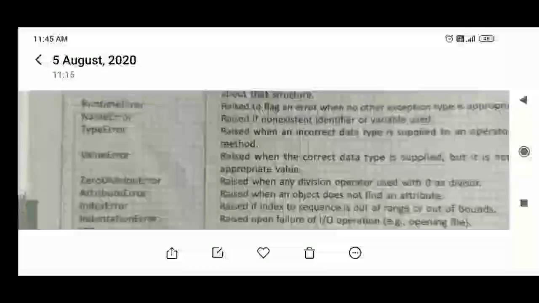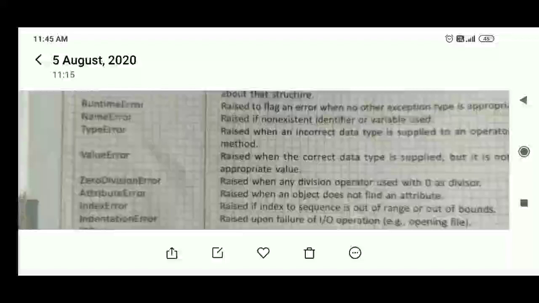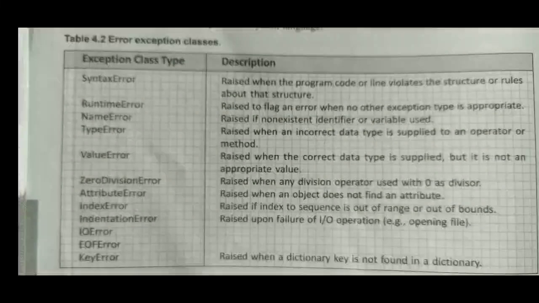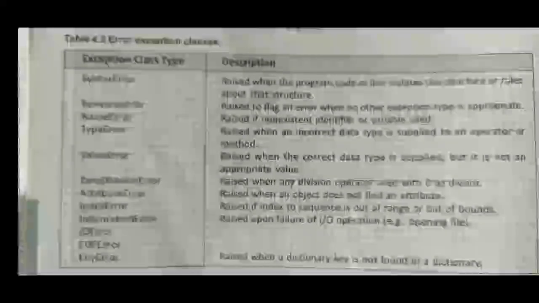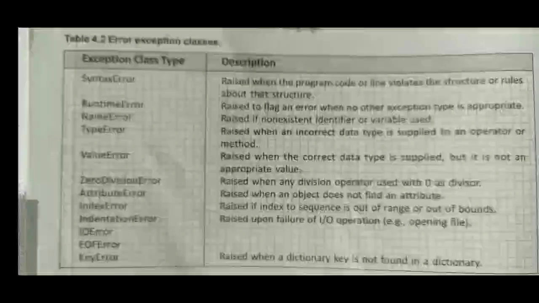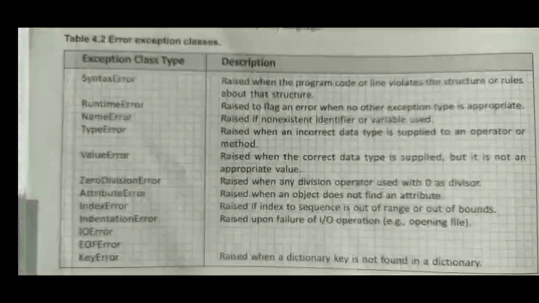And then the next one is EOF. EOF means end of file. This type of error occurs when there is no record or data to read from a file. Suppose you have created one file. We will see that part afterwards when we see about databases in Python. So suppose you have created one file for student information, and in that file you have not provided any data, but from another program you want to read that data. In that case it doesn't contain any record, so it will show an error, which is called end of file error.